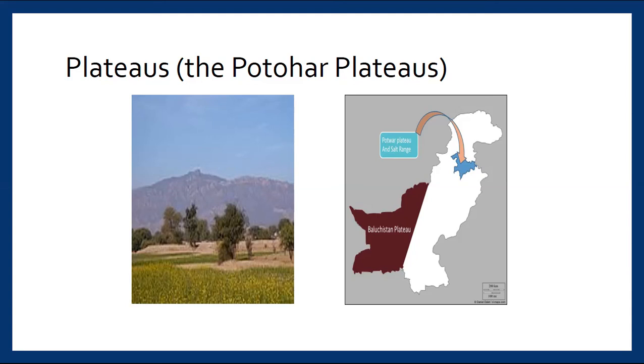Now look at this picture. Here you can see a mountain, but not very high, but it has level surface. So it is the picture of Potohar Plateau. It lies in Rawalpindi, Attock and Jhelum district in Punjab province. The other plateau is in Balochistan, you can see in the map, and that is called Balochistan Plateau.